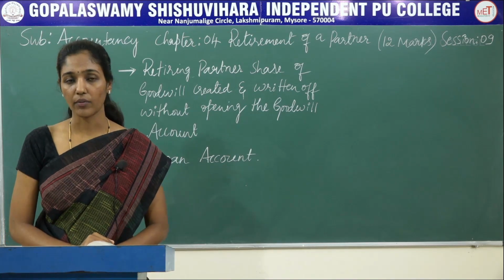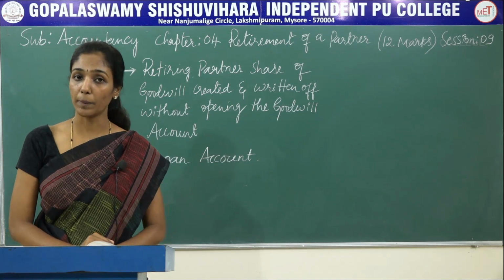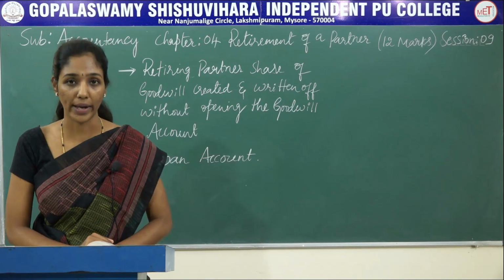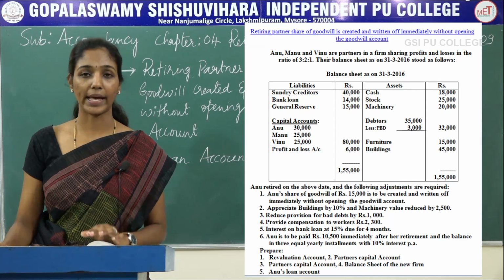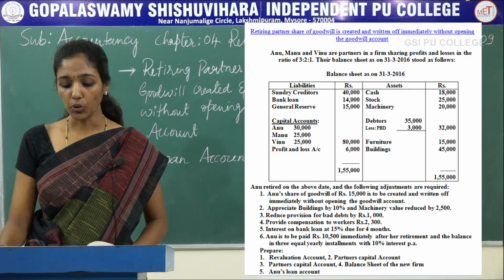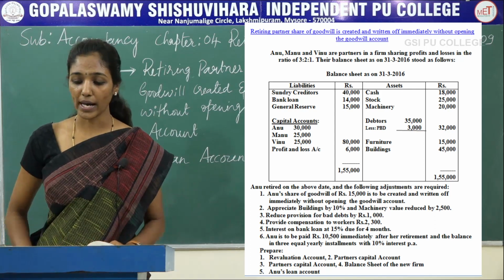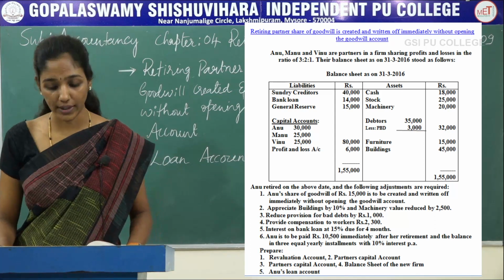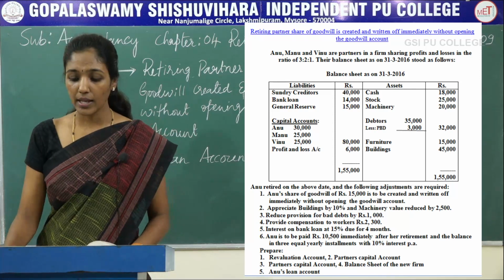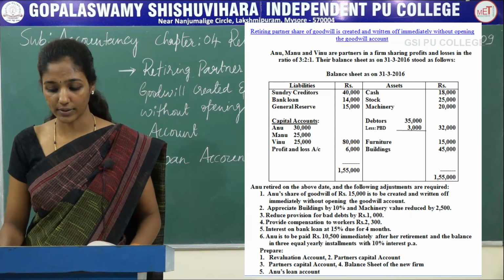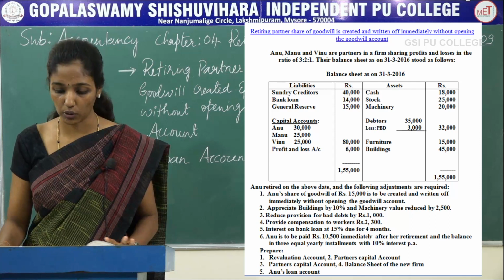In today's session, we are going to discuss how to prepare a retiring partner's loan account. Now here is your example problem. Anu, Manu and Vinu are partners in a firm sharing profit and losses in the ratio of 3:2:1. Their balance sheet as on 31st March 2016 stood as follows.